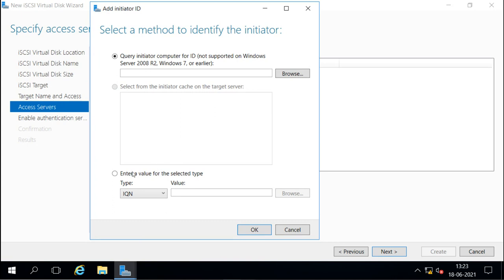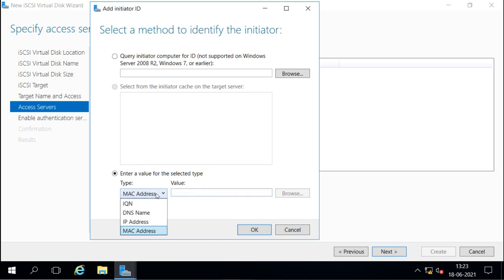Now we can add them by using the IQN, or we can use the DNS name also. The DNS name will be more specific, because anyone can change their IQN to connect. Then if you want to be even more specific, you can go for the IP address also. You can mention the IP address of the client directly, or if you want to be more specific still, you can go for the MAC address of the client. This is to go for a specific client.